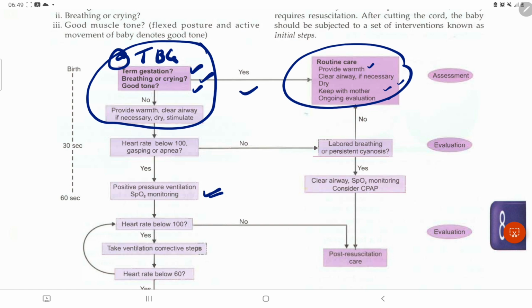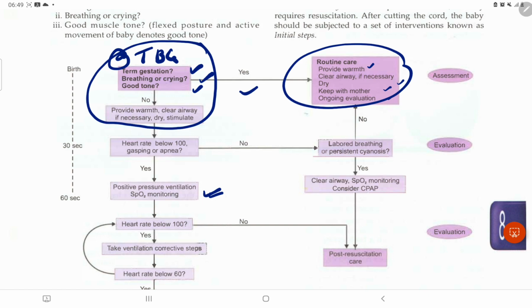So again, let us revise these things from the beginning. If the baby is term, breathing or crying, with good tone, and these three things are confirmed, this means we can do routine care. We can provide warmth, clear the airway if necessary, dry, keep with the mother, and do ongoing evaluation. If no, provide warmth, clear the airway if necessary, dry and stimulate.